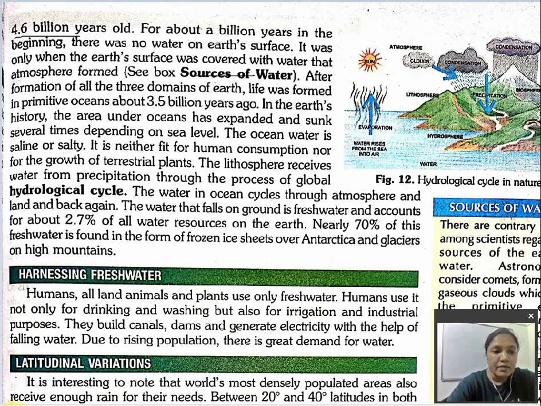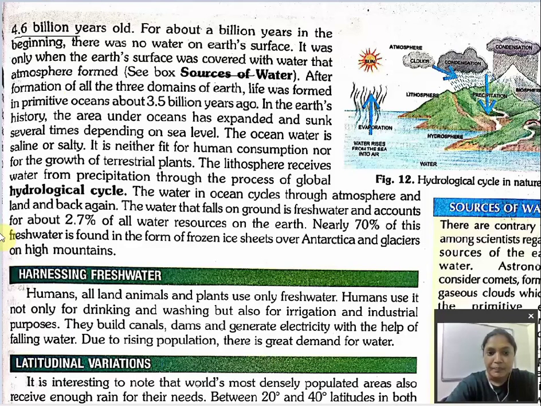The lithosphere receives water from precipitation through the process of the global hydrological cycle. What does the word precipitation mean? Rain. Hydrological cycle means what? We have come across the term water cycle.